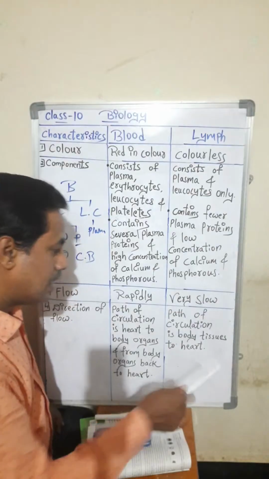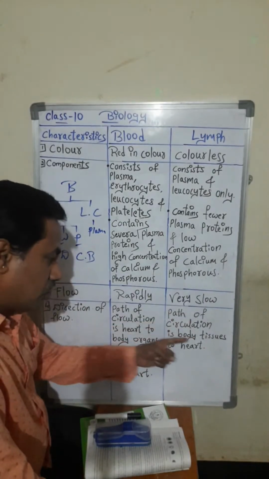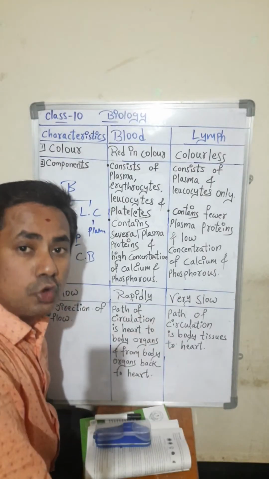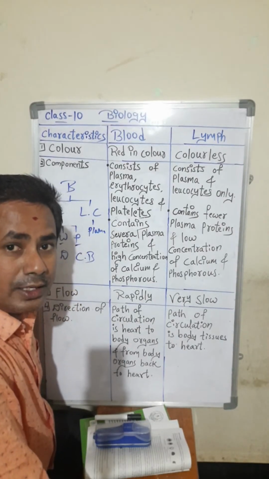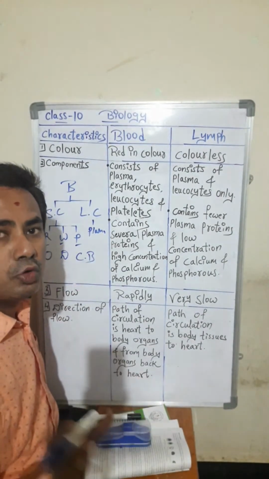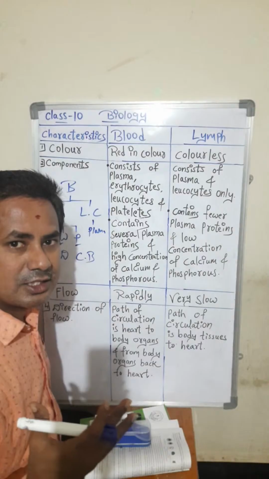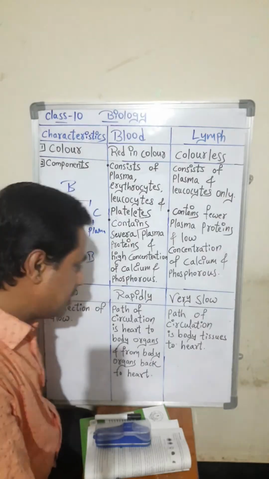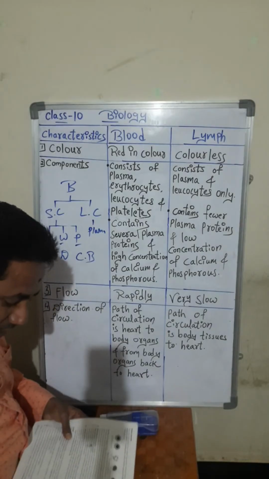So the direction of flow of blood we have seen: from the heart to all the organs, and from all the organs back to the heart. Here, what is the lymph pathway? The path of circulation is body tissues to the heart, again heart to body tissues. There are so many tissues in our body: muscular tissue, skeletal tissue, connective tissue. In ninth standard you studied the tissue chapter. What are tissues? A group of cells that perform the same function is called a tissue. So this is about some differences between blood and lymph.